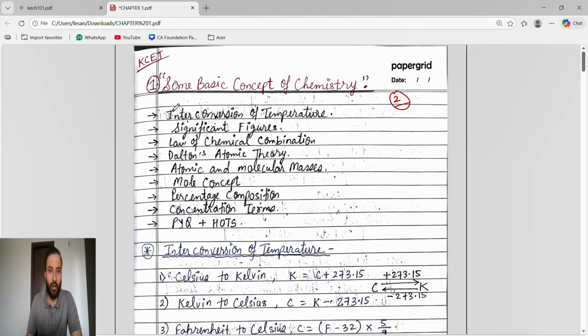Okay, so these are the topics we have to study for some basic concepts of chemistry, only for the CET. Don't start reading from the NEET or JEE, no, only for the CET. So first we'll see the interconversion of temperature, next significant figures, third law of chemical combination, Dalton's atomic theory, atomic and molecular masses, mole concept, percentage composition, concentration terms, then PYQs plus hot questions. So these are the topics we are going to cover.